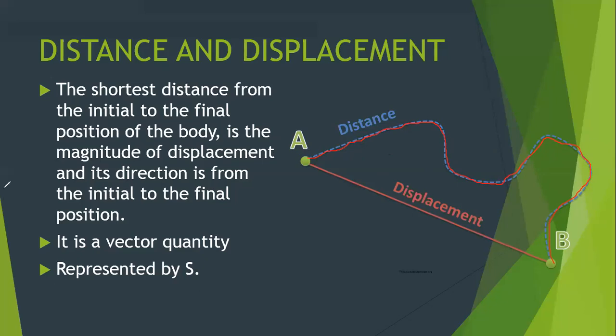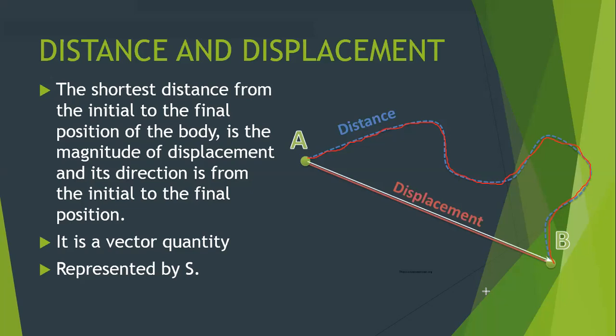Displacement is the shortest distance from the initial to the final position. If I want to know the shortest distance from the initial to the final, I have to draw a straight line from the initial to the final. This is my displacement, and you find the arrow there?